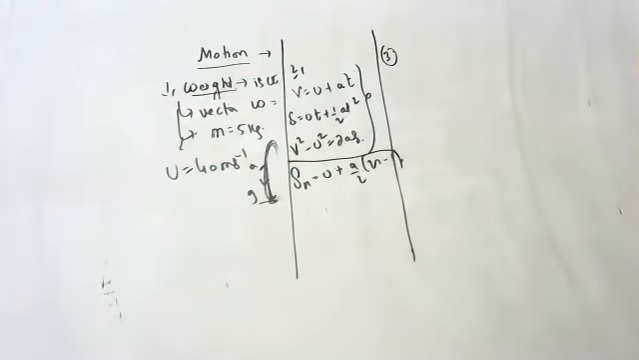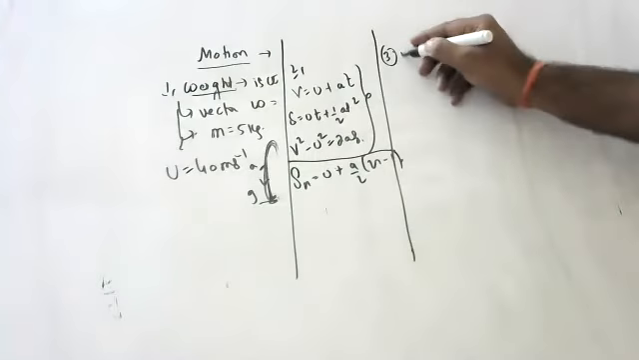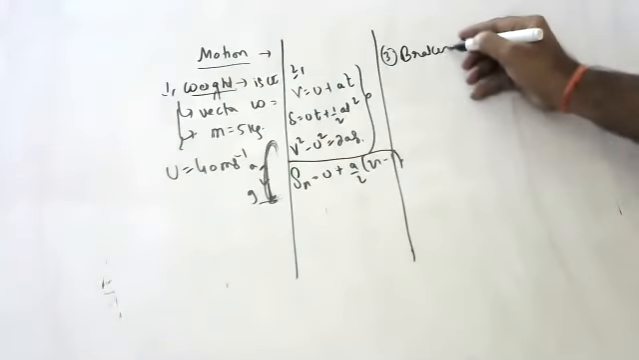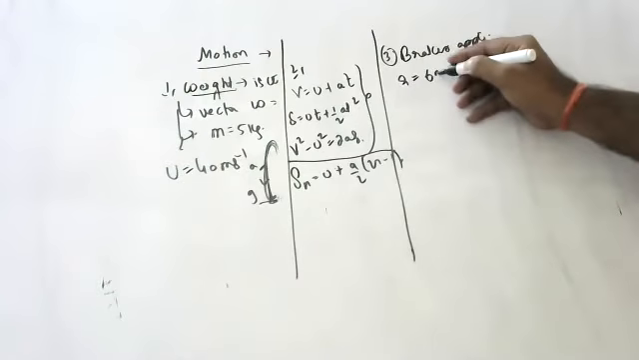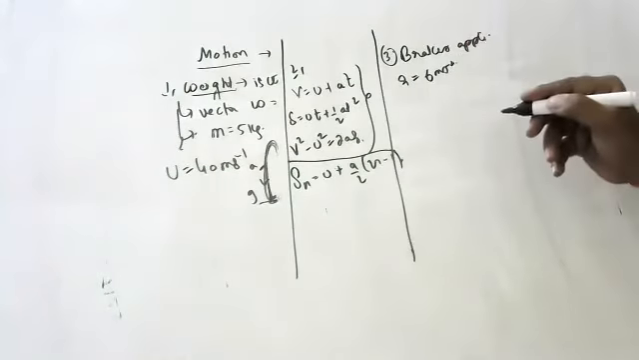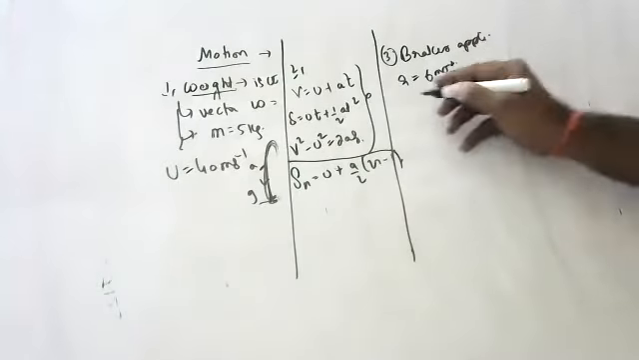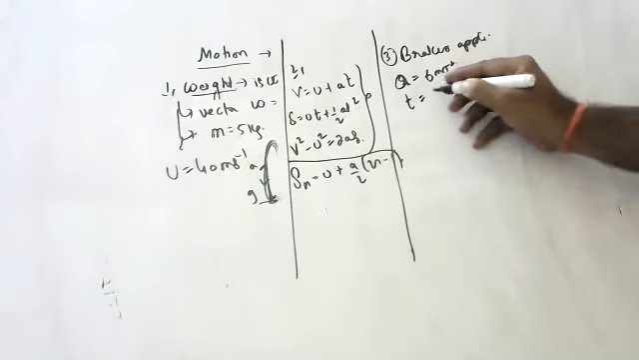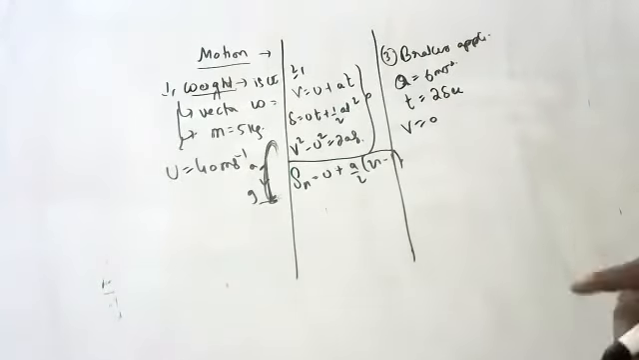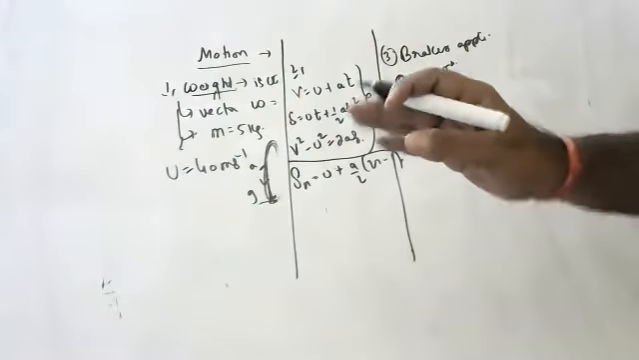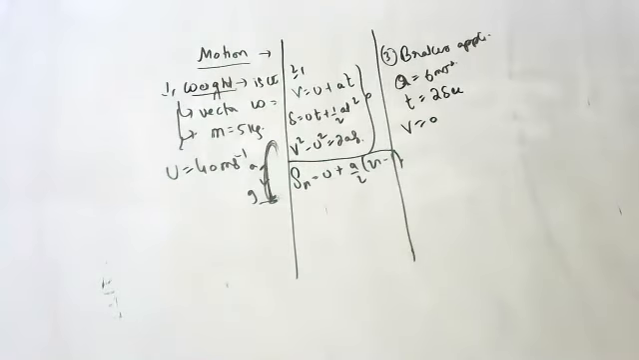Children, the brakes applied to a car produce an acceleration of 6 meters per second square in the opposite direction. If brakes are applied, retardation you will get. Retardation is 6 meter per second square to the motion. If the car takes 2 seconds to stop, it means final velocity is 0. Starting from rest means initial velocity is 0.